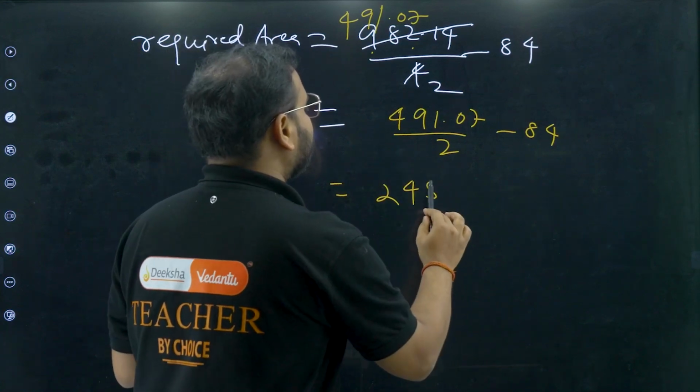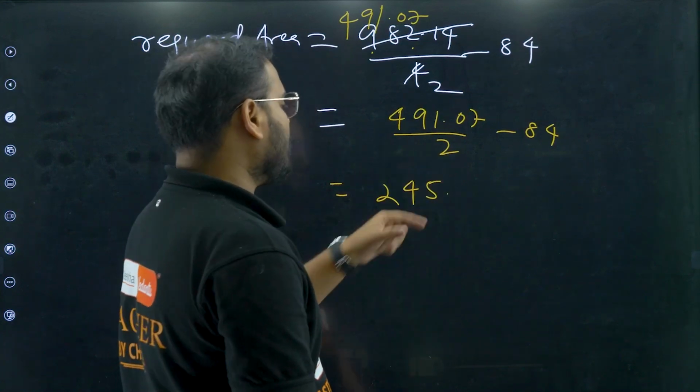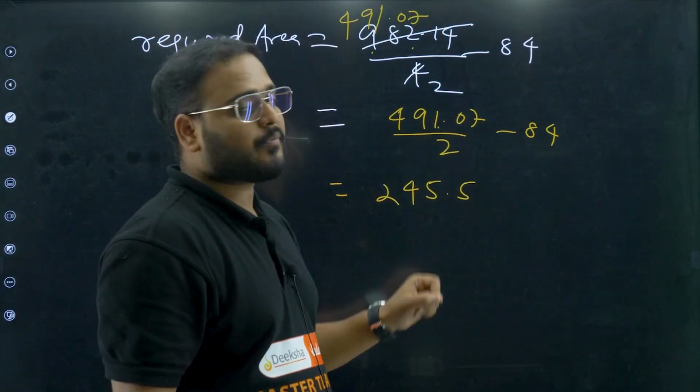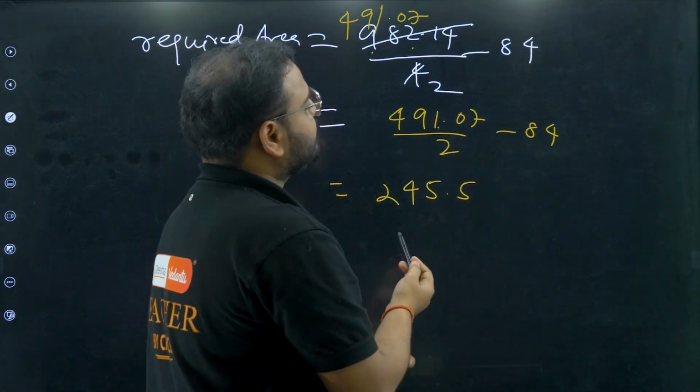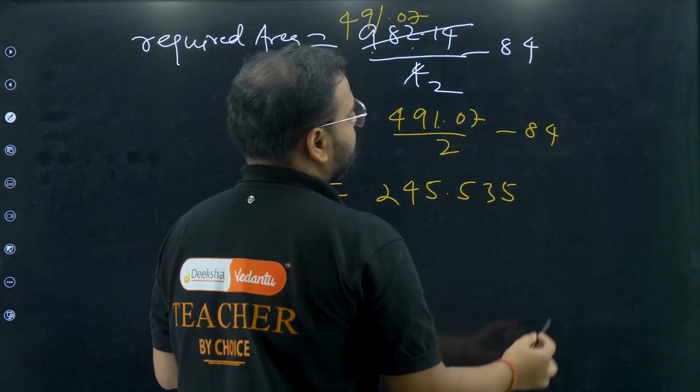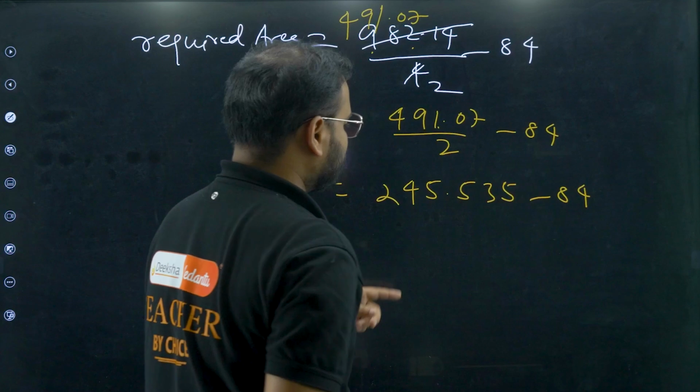I have 11. So 2 5s are 10. I have again 1 and 0. So 15. I'll get 10 again. 1 is the remainder over here. 0 is there. So 2 5s are 10 again. And what do I have, 7, right? So 2 3s are 6, bacha. And then 5 will come. Okay. Minus 84. I can just summarize this.